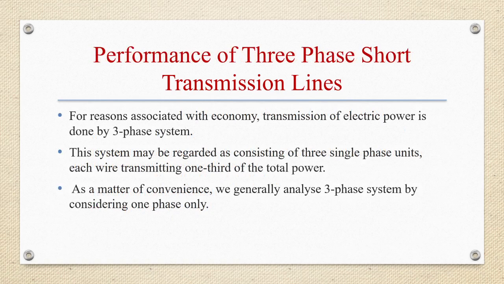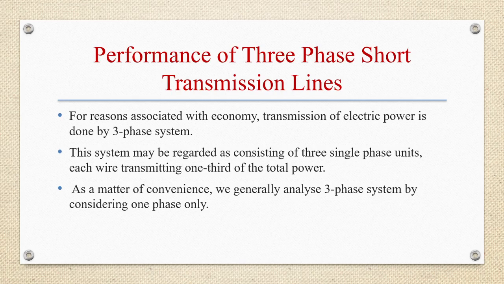So for reasons associated with economy, transmission of electric power is done by three-phase system. So let us see now the performance of three-phase short transmission lines. A three-phase system may be regarded as consisting of three single-phase units, each wire transmitting one-third of the total power.